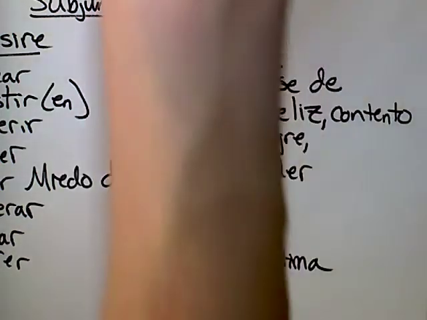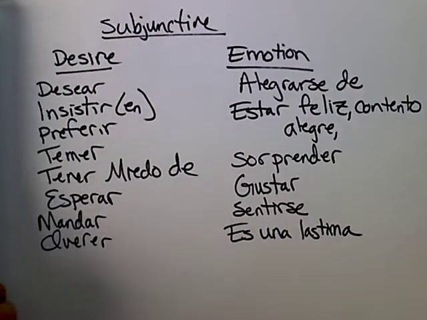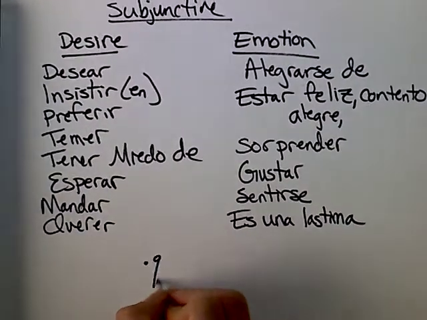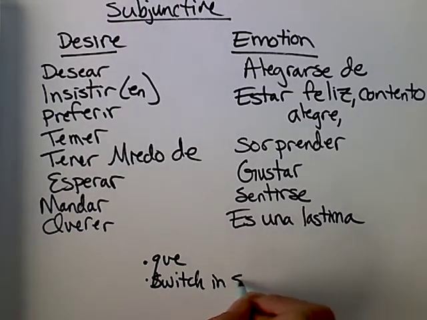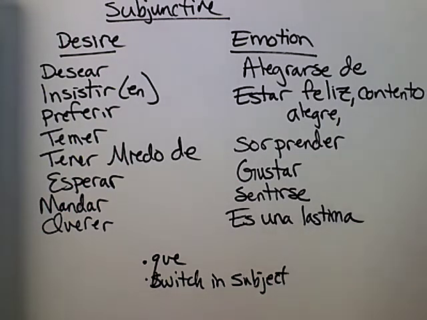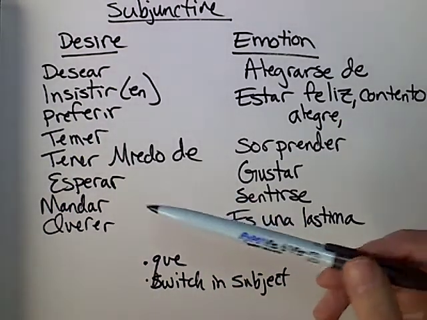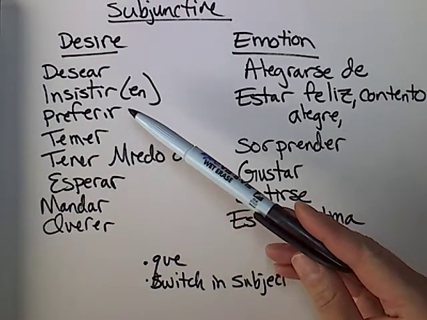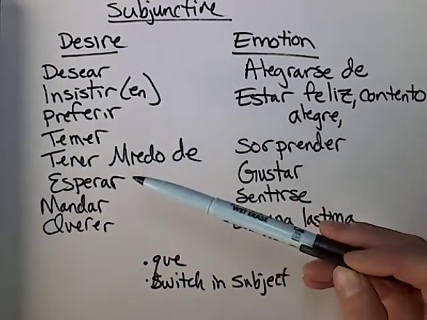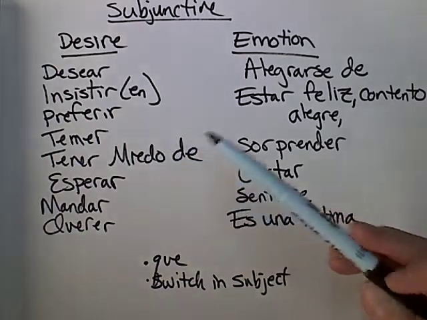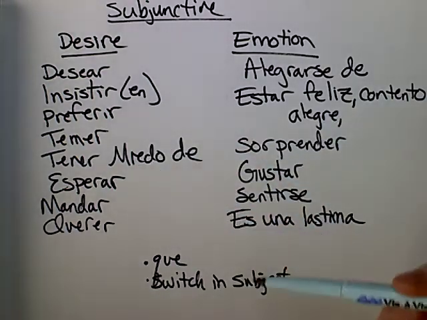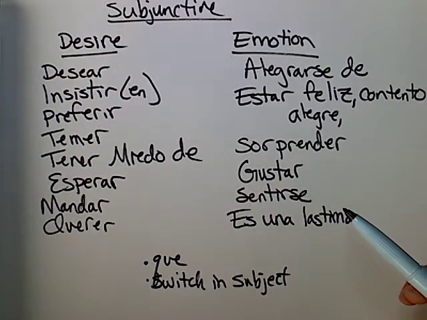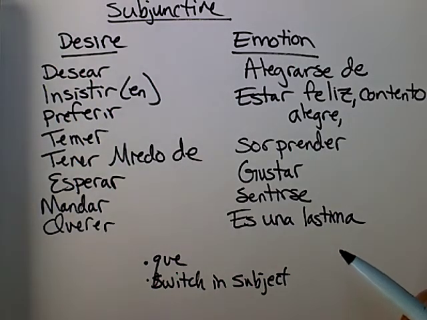Now, with all of these, both with the verbs of desire and emotion, you're going to require two things: the word que and a switch in subject. So it doesn't make sense in Spanish to say, I prefer to go to the mall, or I prefer to take Spanish over French. There's no switch in subject there, so you don't need subjunctive. But if I were to say, I prefer that you go to the store with me, that's a switch in subject and would require subjunctive.